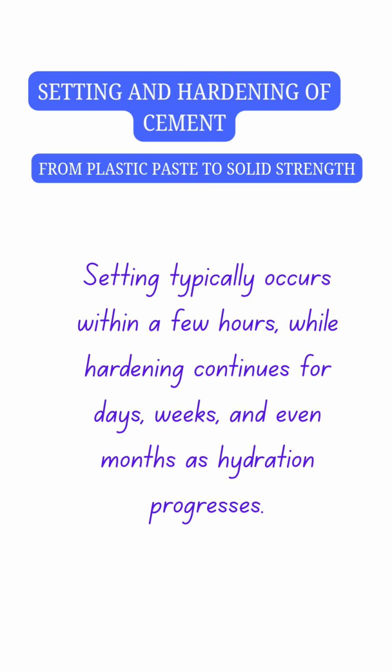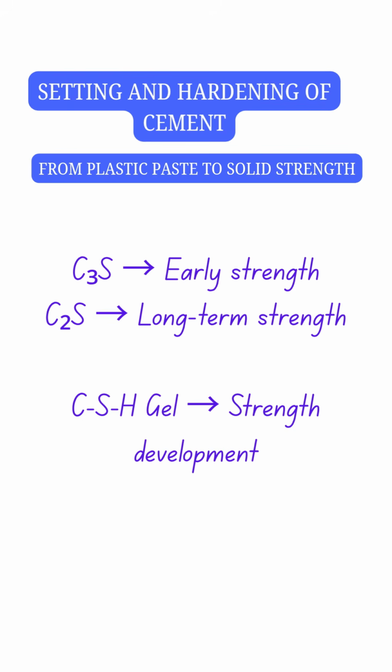The compounds C3S and C2S play a major role here. C3S contributes to early strength, while C2S contributes to long-term strength. The formation of calcium silicate hydrate gel, or CSH, binds the particles together and gives strength to concrete.